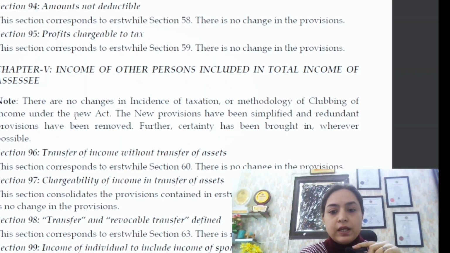कोई ऐसा change नहीं किया गया है. Rather, the new provisions have been simplified and redundant provisions have been removed. Further, certainty has been brought in wherever possible.